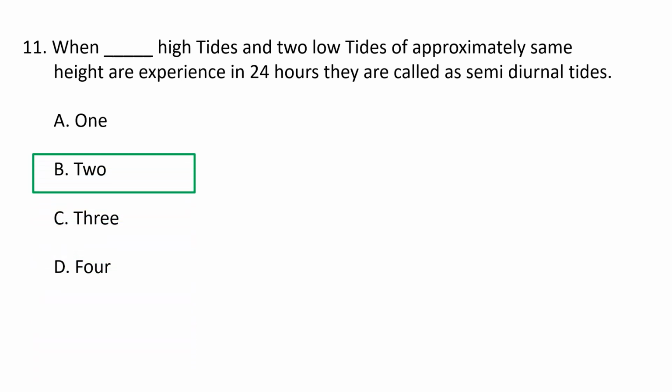When two high tides and two low tides of approximately the same height are experienced in 24 hours, they are called semi-diurnal tides. An area has a semi-diurnal tidal cycle if it experiences two high and two low tides of approximately equal size every lunar day. Many areas on the eastern coast of North America experience these tidal cycles.